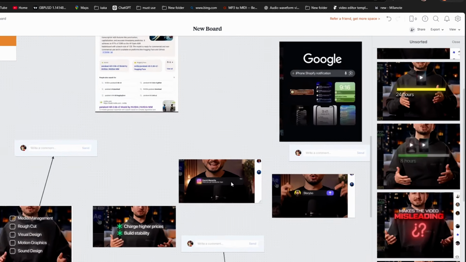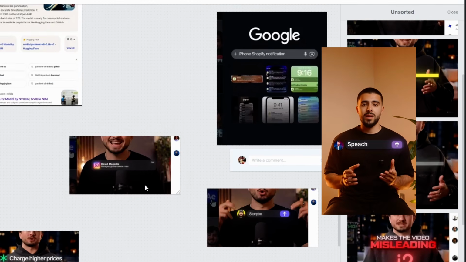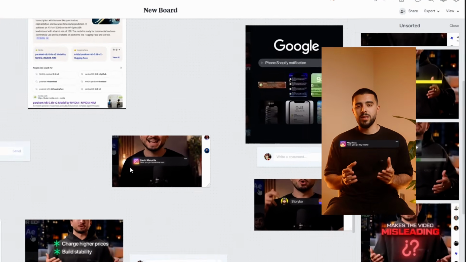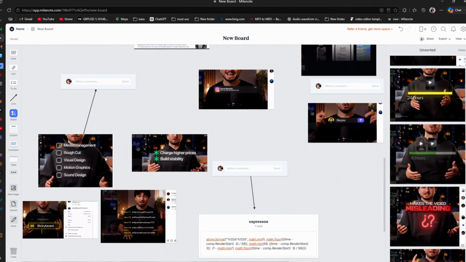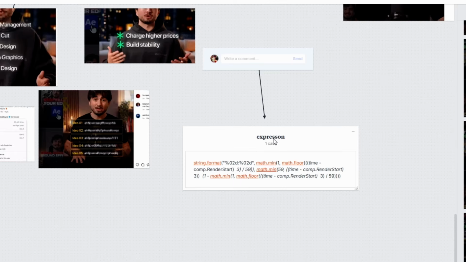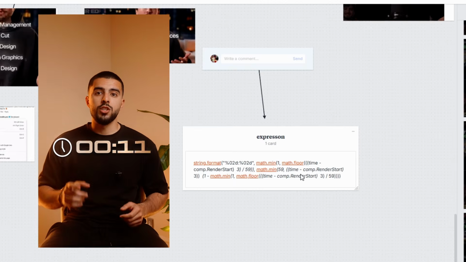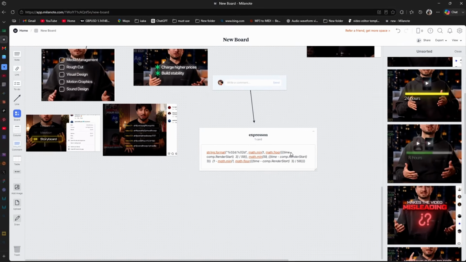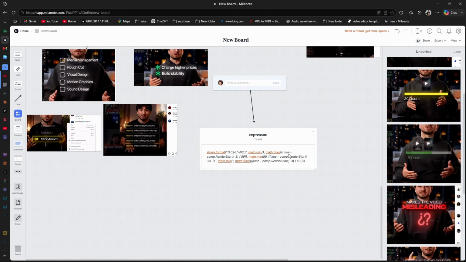So if you come down here, you will see this is the CTA, this one and this one. If you comment this one, you reply this one. So this is the animation he does for the CTA. Now coming down here, you see an expression. If you look at the edit, you will see that I made it count up to 1 second when he was talking about taking 1 second to make this transcription. I use this script instead of keyframing it from a counter. I decided to use an expression. You see how that works.